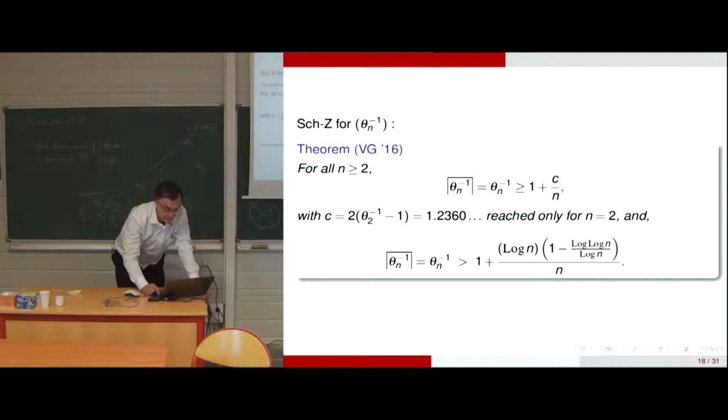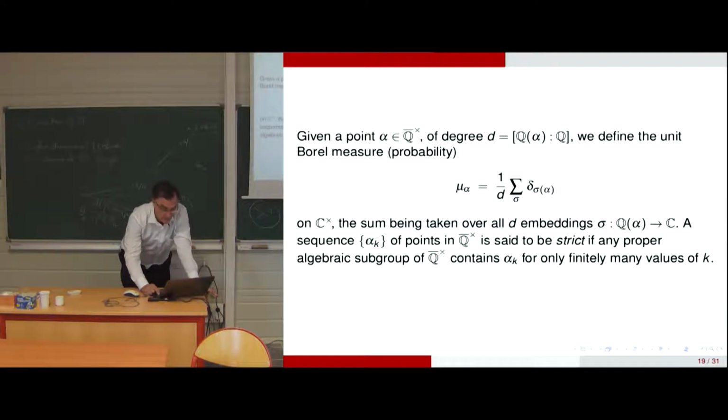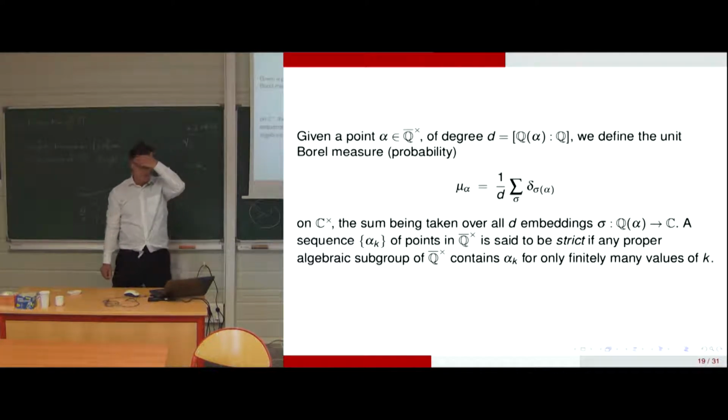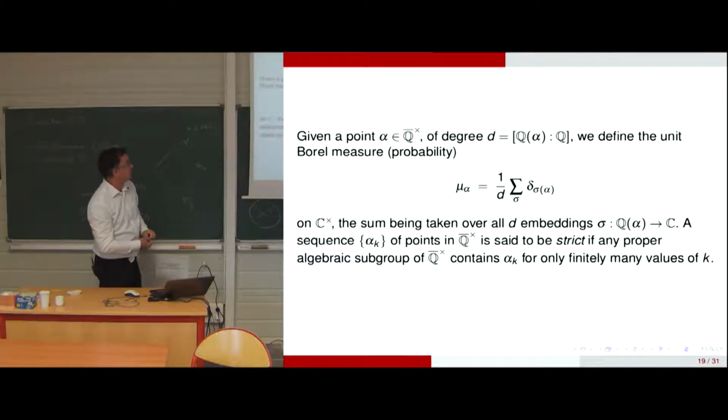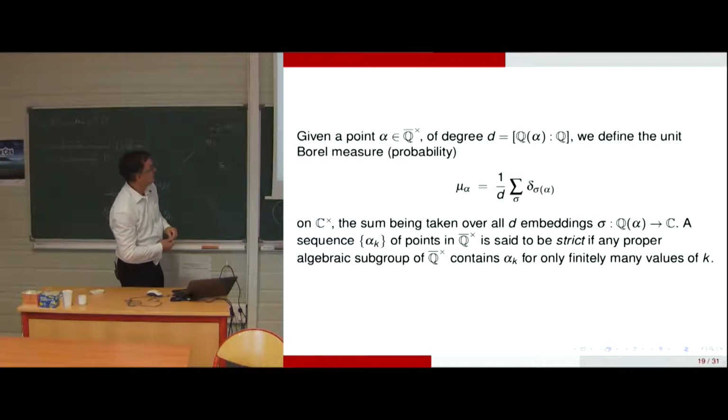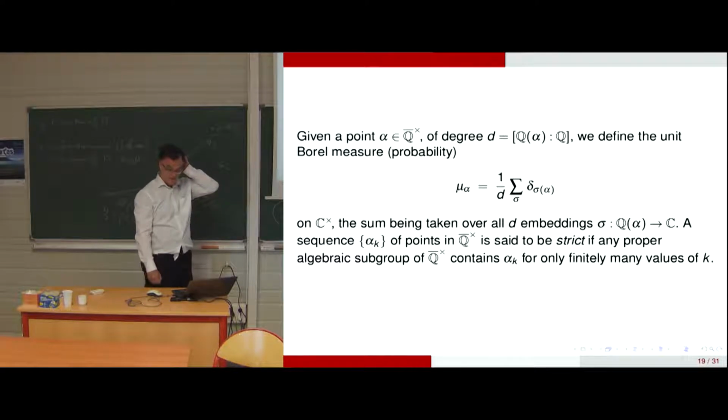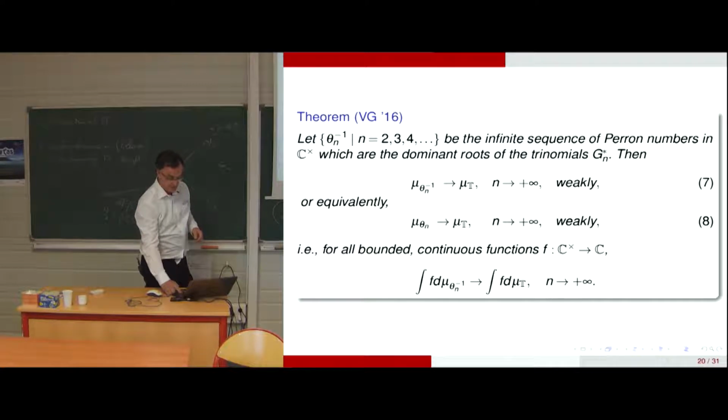So, the extension of the method applied to the trinomials to the general case. The limit equidistribution phenomenon occurs at the same time as the problem of Schinzel-Zassenhaus. You put a Dirac peak at each conjugate, at each zero actually, and you divide by the number of conjugates.